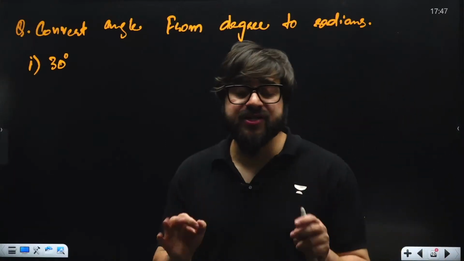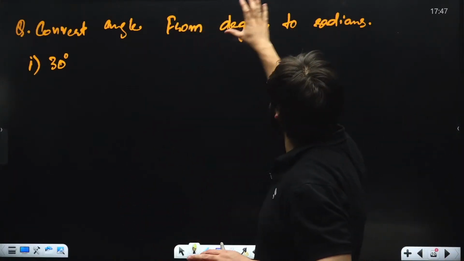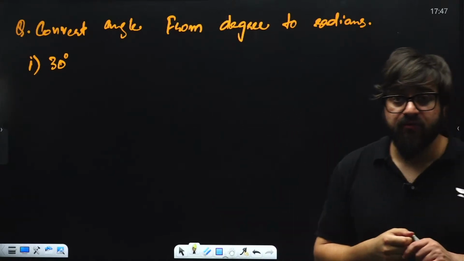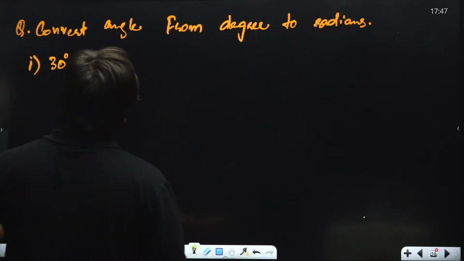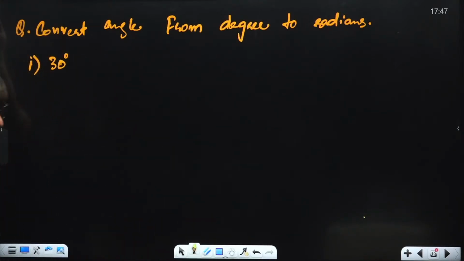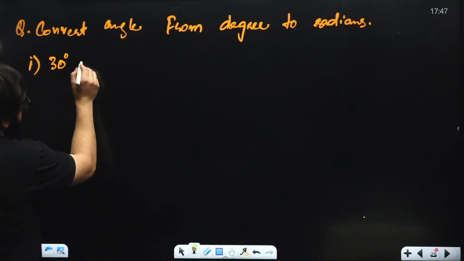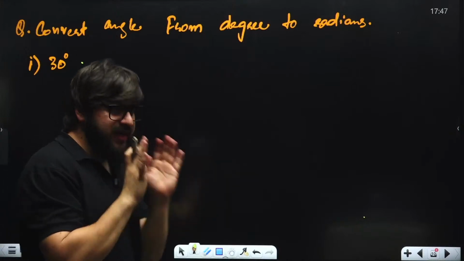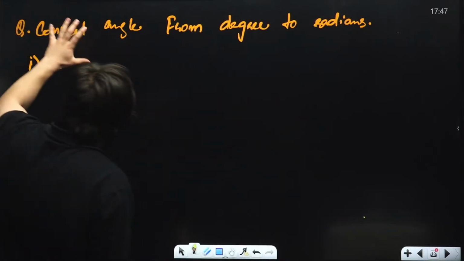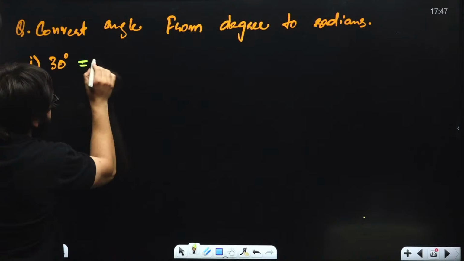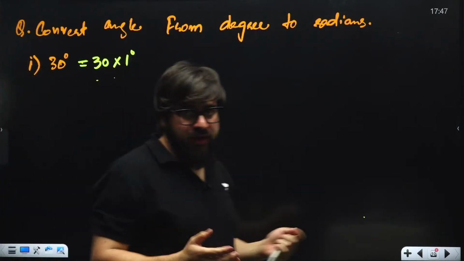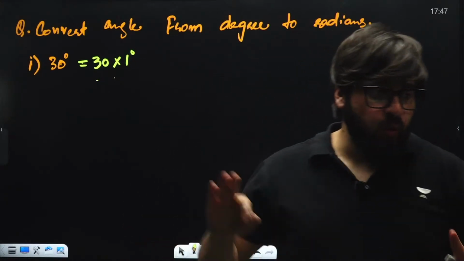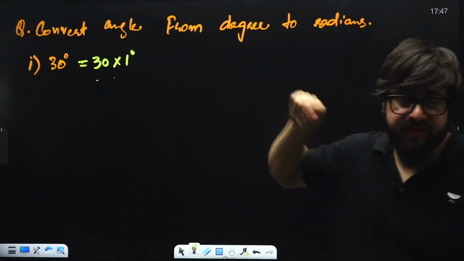That is conversion of angle from degrees to radians, that's what we need to discuss in this one. Remember one thing: the trick we will be using is to write this 30 degrees as 30 multiplied by 1 degree. It's one and the same thing, it will once again be 30 degrees.